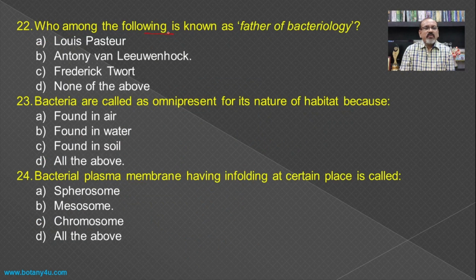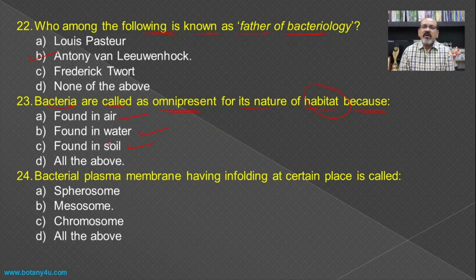Then who among the following is known as the father of bacteriology? Here also we should remember Antony von Leeuwenhoek is known as the father of bacteriology. Then the bacteria are called omnipresent for their nature of habitat, because if you see the habitat of the bacteria, they are present in the air also, they are present in the water also, and they are present in the soil also.